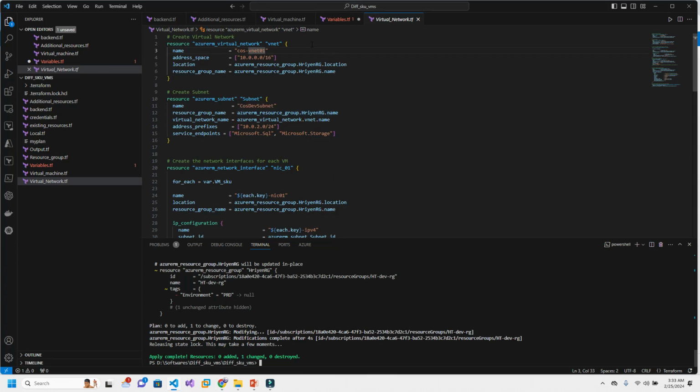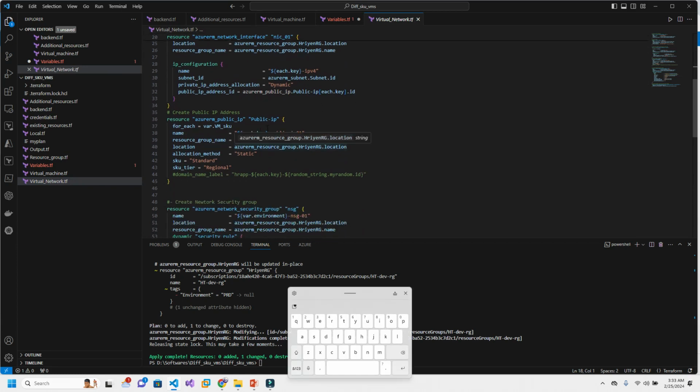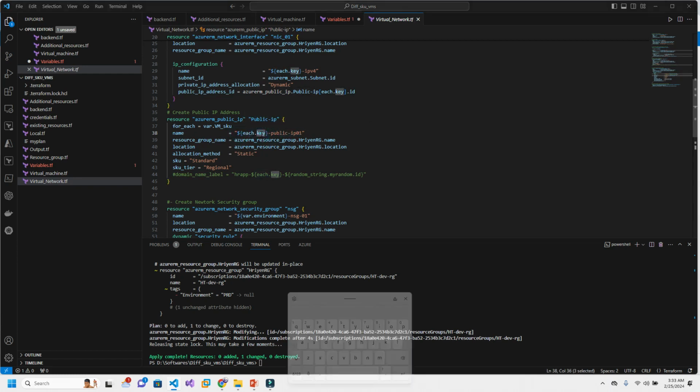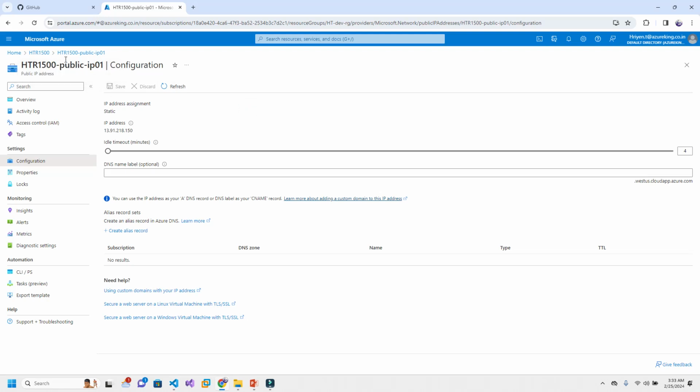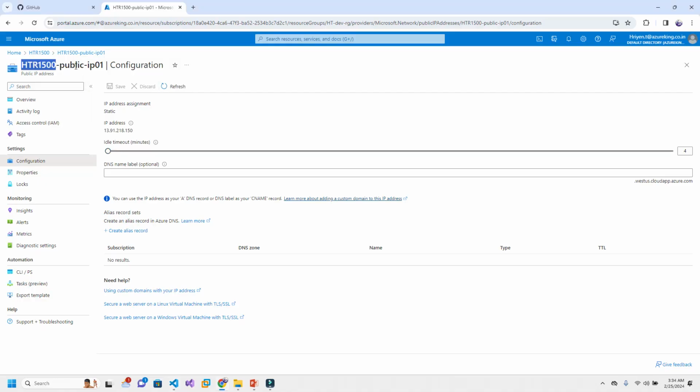In your network, here, is the public IP address. You see here what I defined: whatever the VM name is, that is the key, and at the last it will be this. If you want to give some other naming standard, depending on the project, you can define that way. You will not do every modification manually. You have to define it in a variable based on the company naming standard. They have some naming convention, and based on that you can plan.